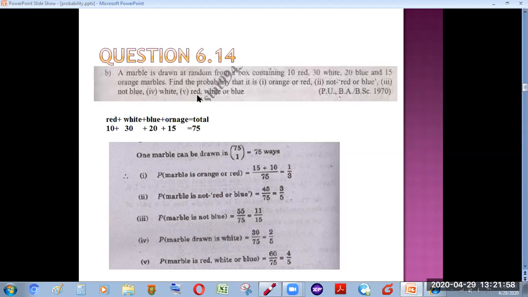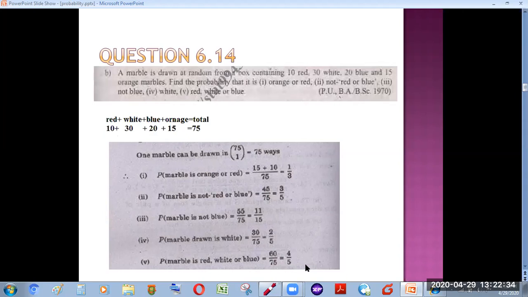Now the next is, what is the probability that the marble selected will be either red, white or blue? What we'll do is add up the marbles of red, white and blue color, and by adding these up we get the sum of 60. By the definition of probability, the number of elements in your event divided by the number of elements in your sample space, we get 60 by 75, because the sum of these colors of marbles makes 60. So we can find the probability of this question very easily.